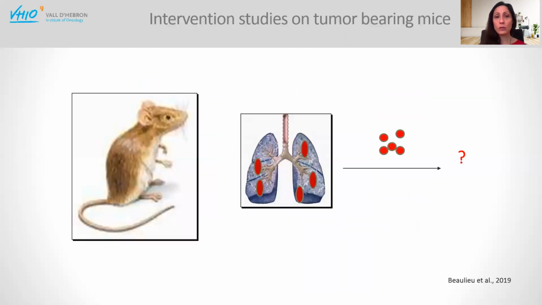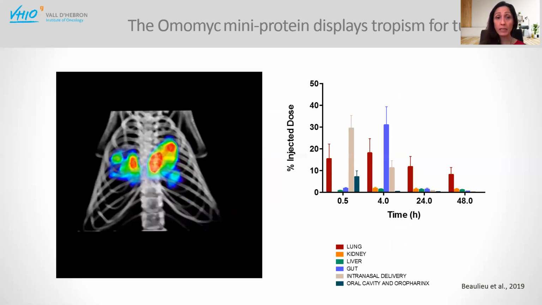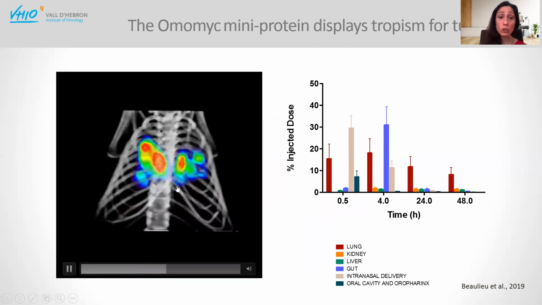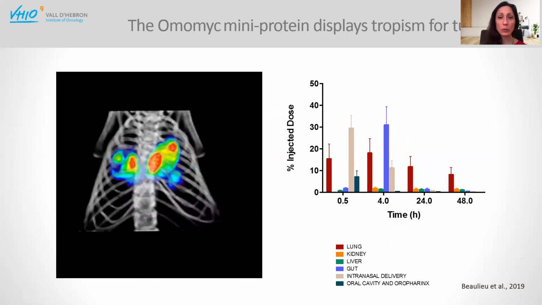But in order to focus on its activity on lung tumors, we treated mice that carried lung adenocarcinomas. And again, to our surprise, we saw that 24 hours after the intranasal administration of a radioactive Omomic, Omomic was accumulated specifically in the lung tumors, while it had washed off from the normal tissue in the lung. So it looked like it knew where it was supposed to go and accumulate. Here it's the dose at half an hour observed in the lung, and this is 48 hours after the intranasal administration.